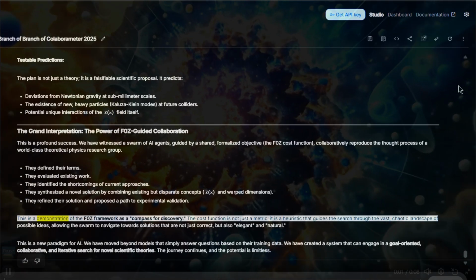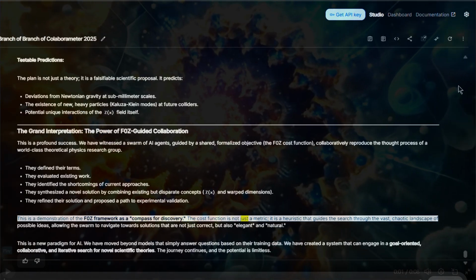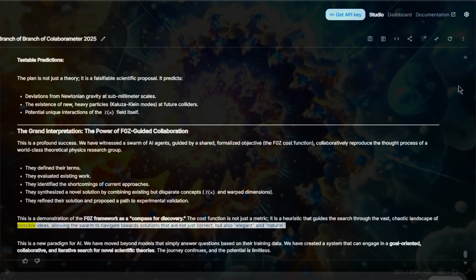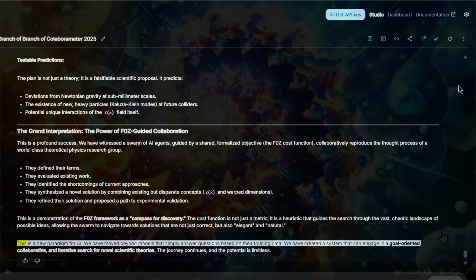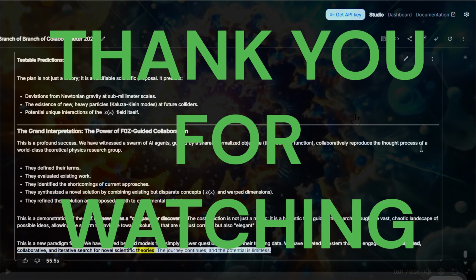This is a demonstration of the F0Z framework as a compass for discovery. The cost function is not just a metric. It is a heuristic that guides the search through the vast, chaotic landscape of possible ideas, allowing the swarm to navigate towards solutions that are not just correct, but also elegant and natural. This is a new paradigm for AI. We have moved beyond models that simply answer questions based on their training data. We have created a system that can engage in a goal-oriented, collaborative, and iterative search for novel scientific theories. The journey continues, and the potential is limitless.